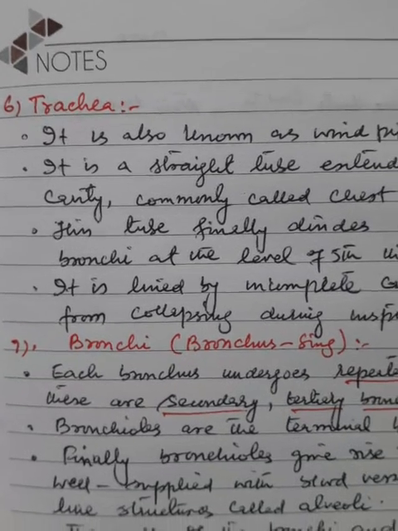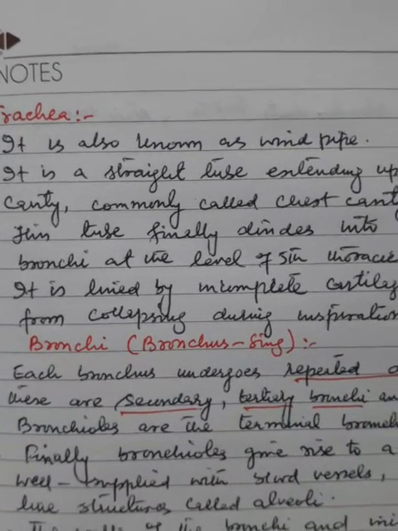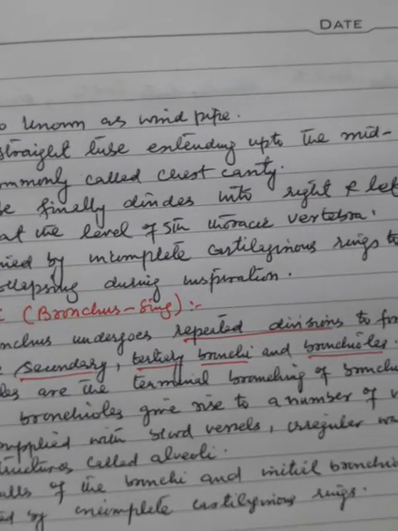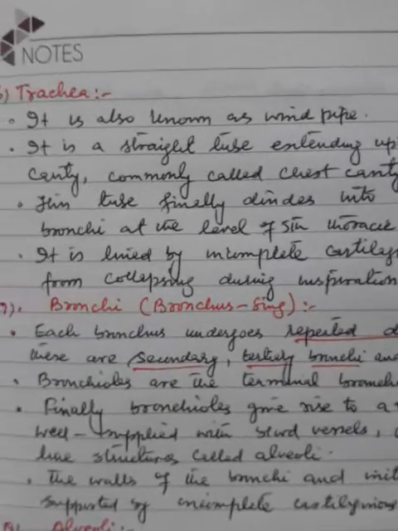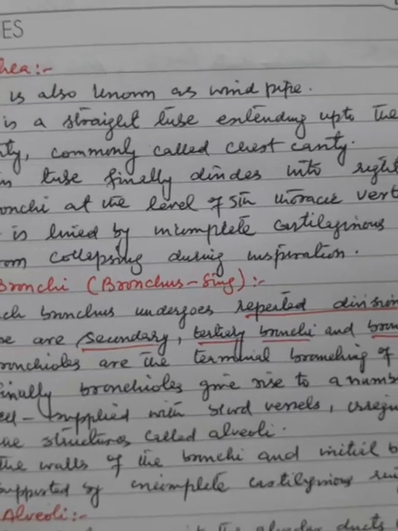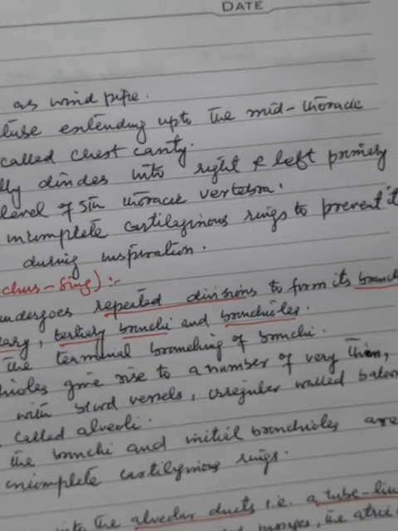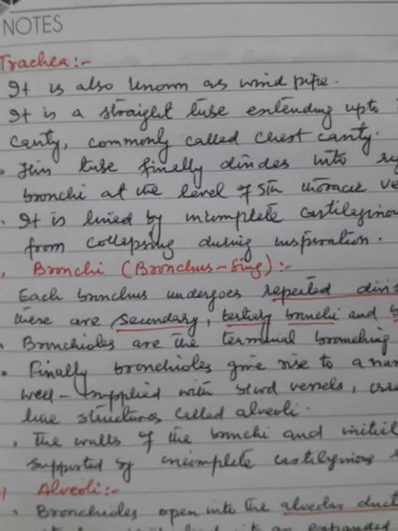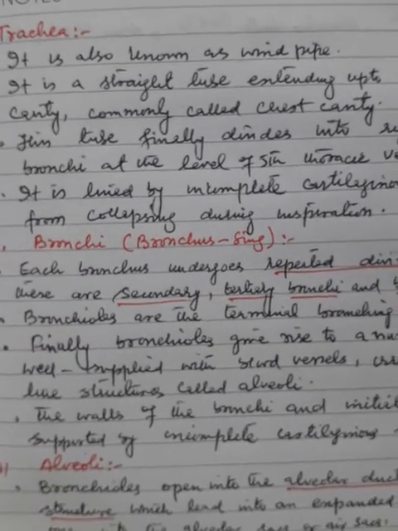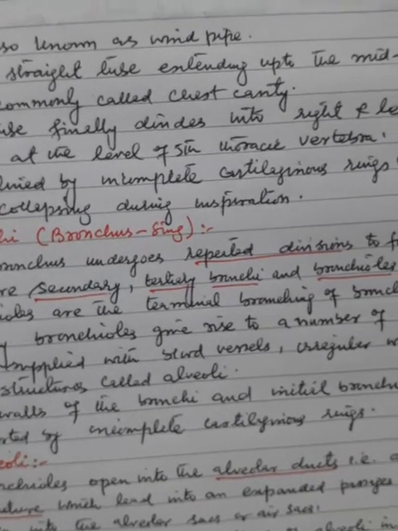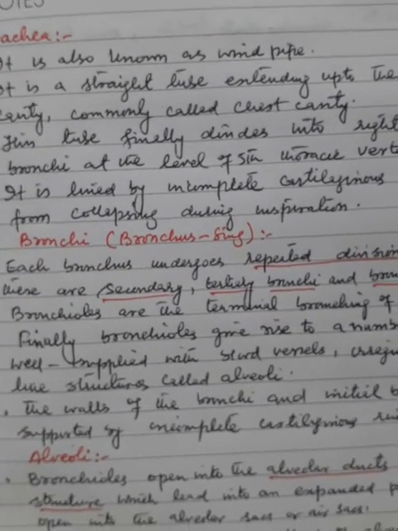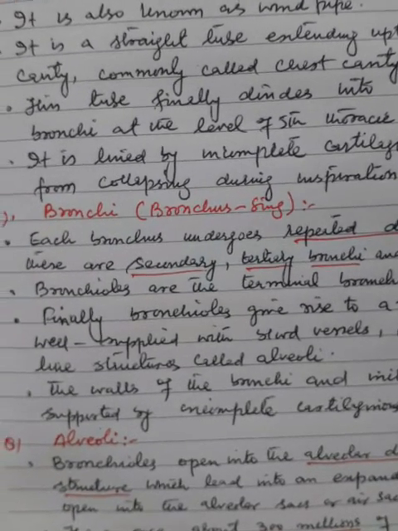Now the trachea. It is also known as the windpipe. It is a straight tube extending up to the mid-thoracic cavity, commonly called the chest cavity. This tube finally divides into right and left primary bronchi at the level of the fifth thoracic vertebra. It is lined by incomplete cartilaginous rings to prevent it from collapsing during inspiration.